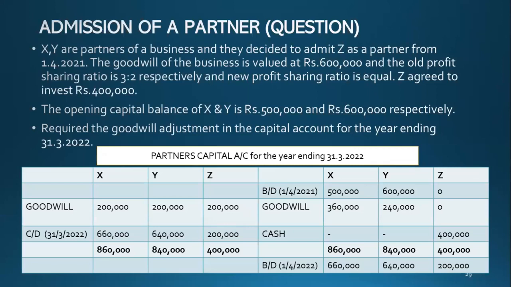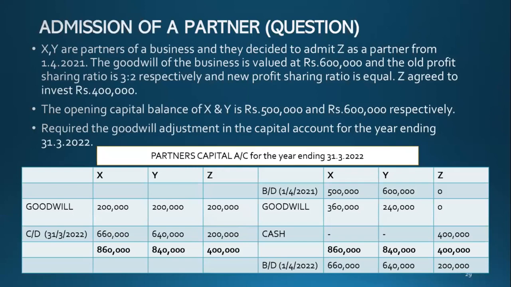Is this correct? Is everyone's answer same? Okay. X and Y, now goodwill is same. Guys, you debit and credit the same amount for partners.